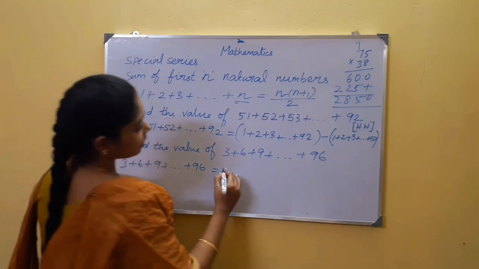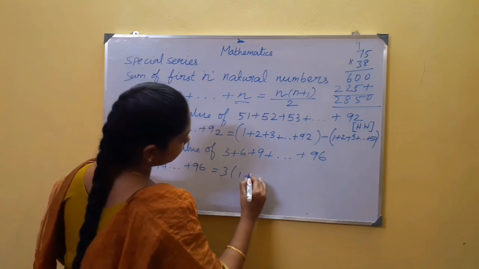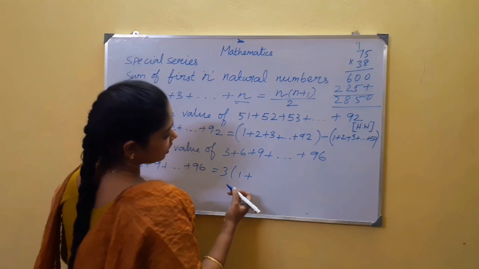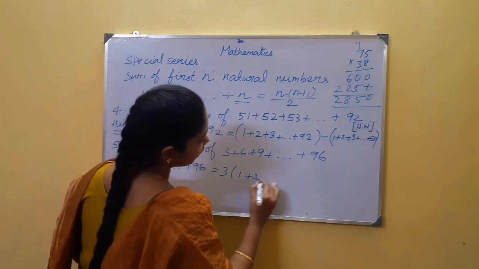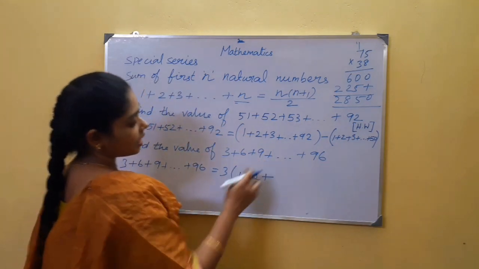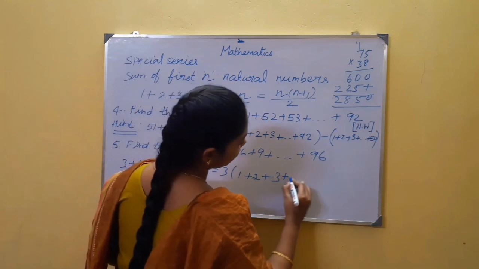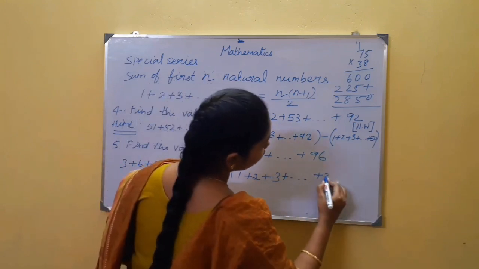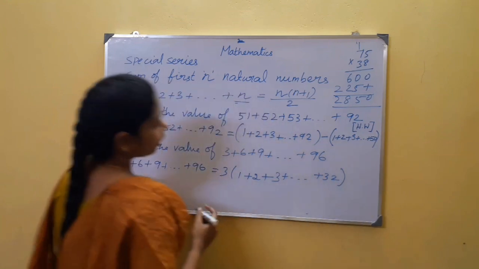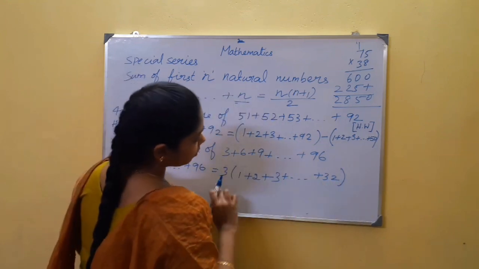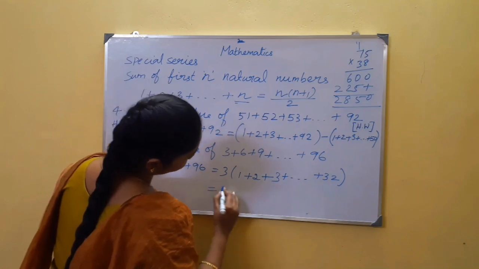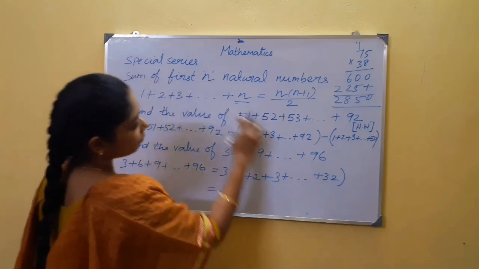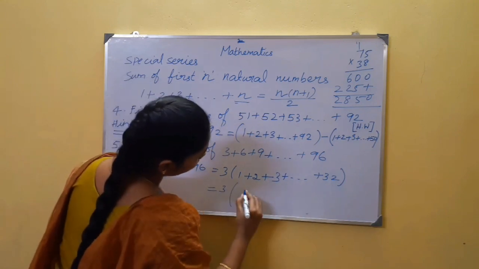If you take 3 as a common factor, you will get 1 plus, since 3 ones are 3. And inside, the 6 is 3 twos, so if you take 3 outside, you will get 2. And 9 is 3 threes, so you will get 3 here. And this is 96: 3 into 32 is 96. You can check it also by multiplying. So this is the sum of the first 32 natural numbers. Your n value here is 32.